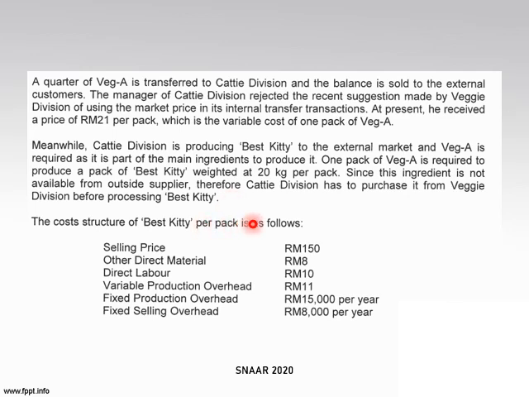So yang ni adalah cost structure untuk Best Kitty. Selling price untuk Best Kitty adalah RM150 per unit of Best Kitty. So berapa unit yang Best Kitty dia produce? Dia produce a quarter of batch A. So dia akan produce sama banyak, which is 10,000 units. Sebabnya satu batch A, satu Best Kitty.